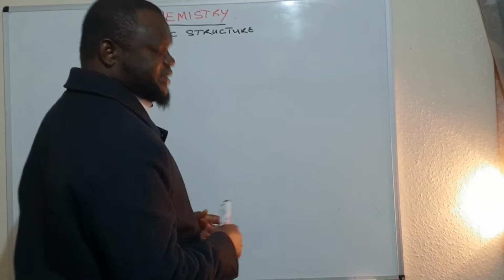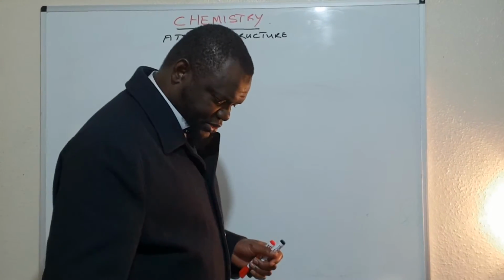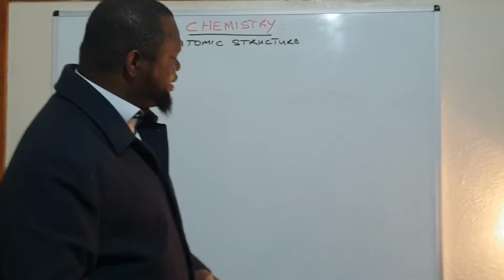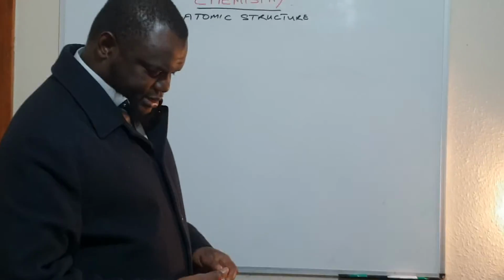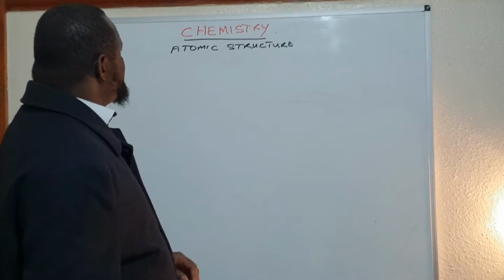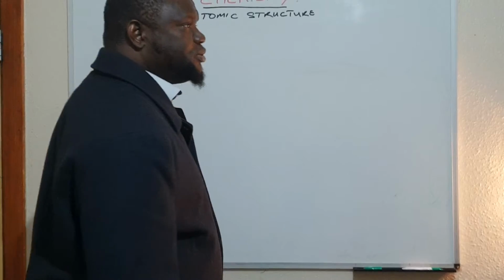All that is chemistry. So you can even say the study of matter and the combination of matter. And that will be more appropriate for physics.